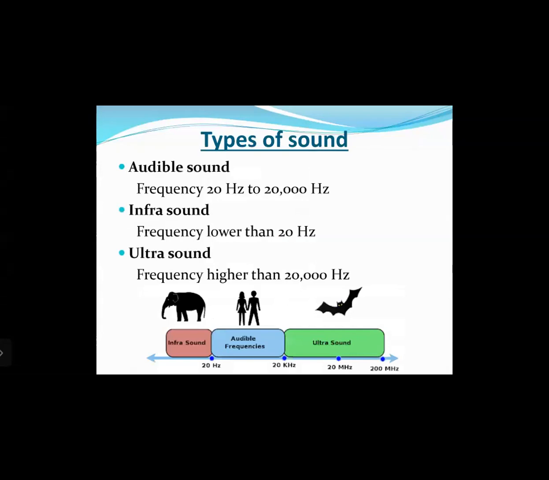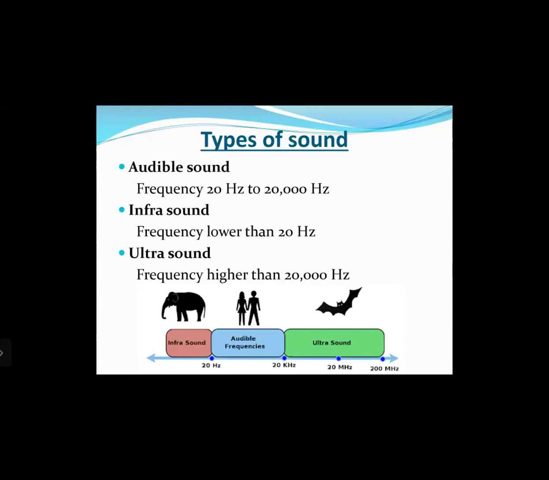Okay. The next concept that we had studied was about the types of sound. The types of sound are based on the frequencies of the sound waves and whether the sound waves are audible to us humans or not. The sound that we humans can hear is called audible sound, and audible sound has a frequency range from 20 hertz to 20,000 hertz. Means any object which is vibrating at 20 times per second to about 20,000 times per second will produce a sound which will be audible to us humans.